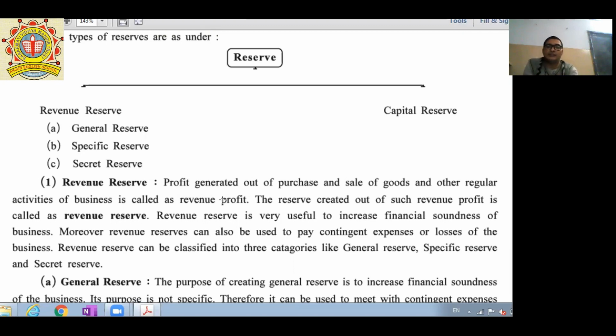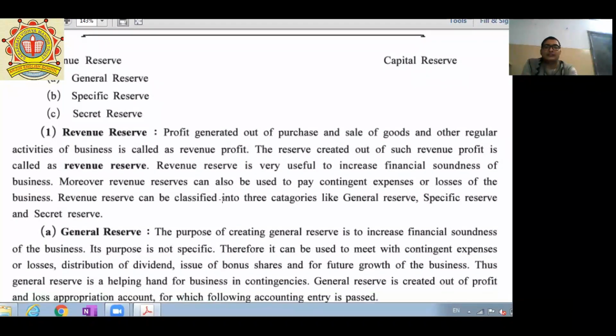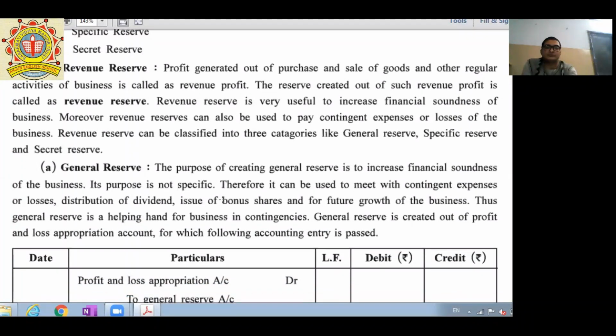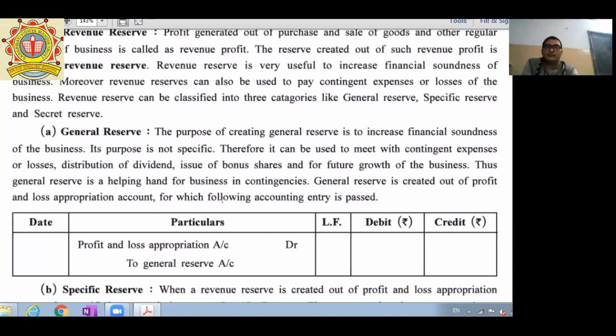Revenue reserve is very useful to increase the financial soundness of the business. Moreover, revenue reserves can also be used to pay contingent expense or loss of the business. Revenue reserves can be classified into three categories: general reserve, specific reserve, and secret reserve. Now, this is a general reserve, where there is no specific purpose for maintaining it, but for any kind of contingent liability, these reserves can be used.